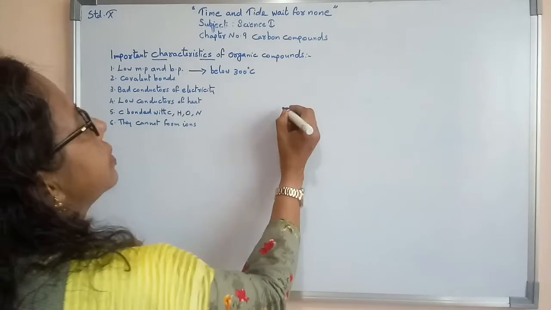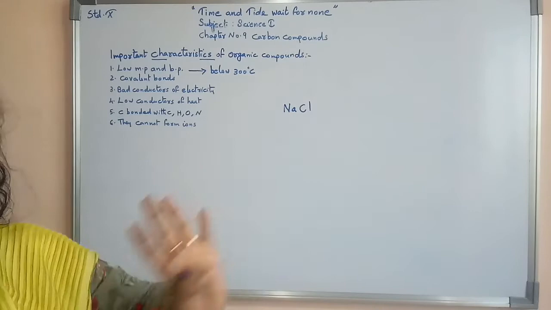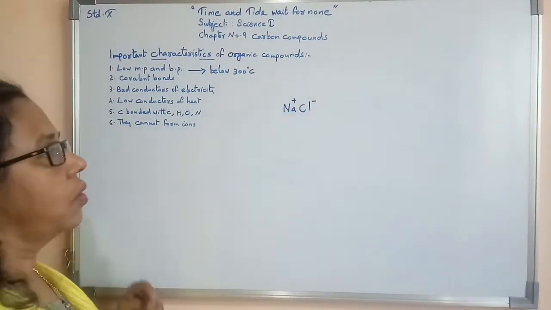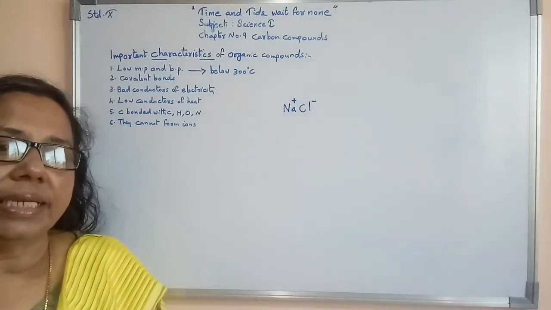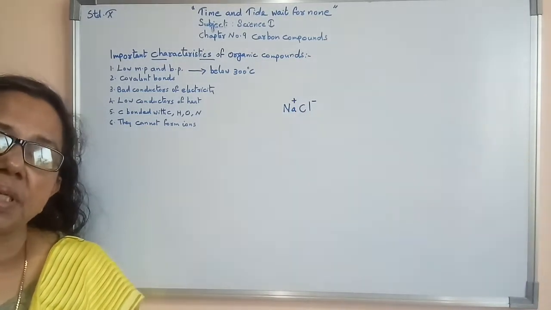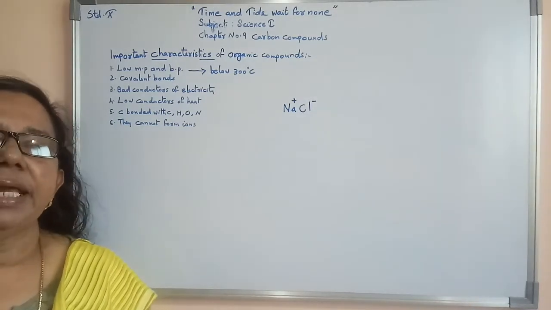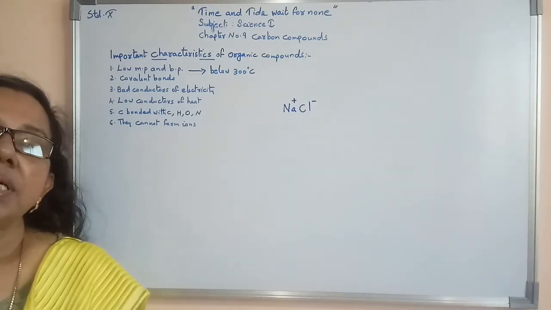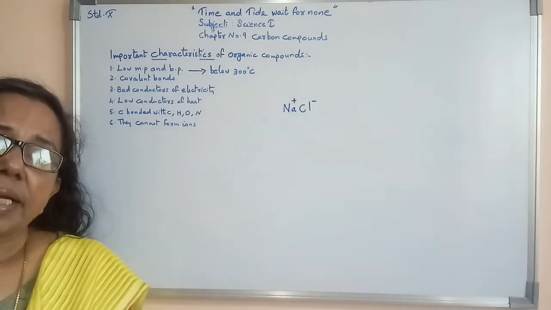For example, sodium chloride is an example of an ionic compound. It can form a sodium ion as well as a chloride ion. We can say Na plus ion as well as Cl minus ion. In such a way, ion formation is not possible with organic compounds. Organic compounds can share electrons, but they never give electrons to other atoms, or take electrons from other atoms.